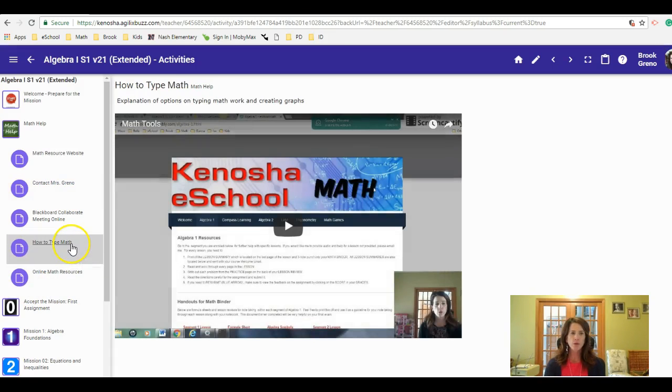How to type math. As you are doing an assignment on a Google Doc, right, make sure you're sharing that Google Doc with me when you submit it. Or you're actually doing it in an assessment in Buzz, right? Buzz is what our course is in. It's an essay box, and you're trying to type out the square root of 21, understanding that you have keys to help you type that. If you have a lot of questions with this, I'm pretty flexible with how you type the math out, but definitely follow up with me if this video isn't enough. And then some more online math resources.